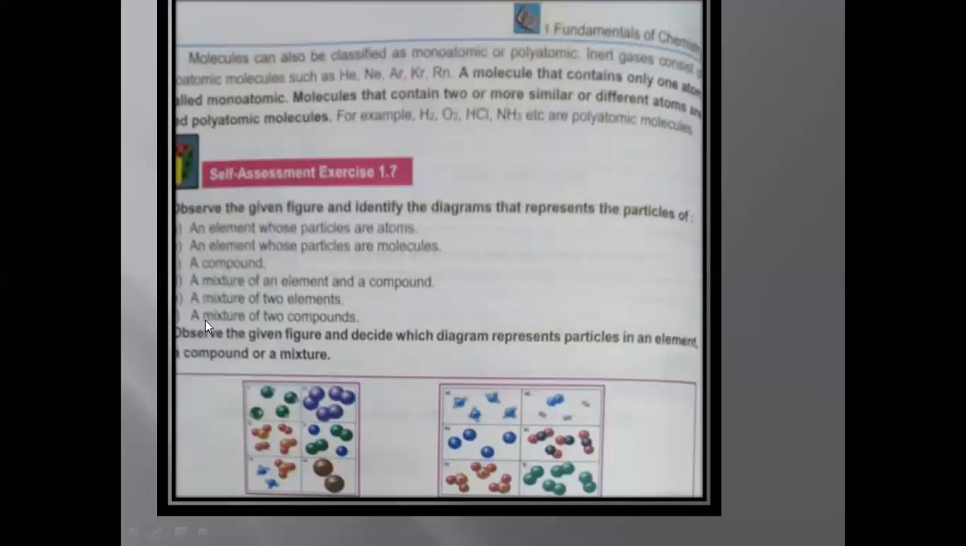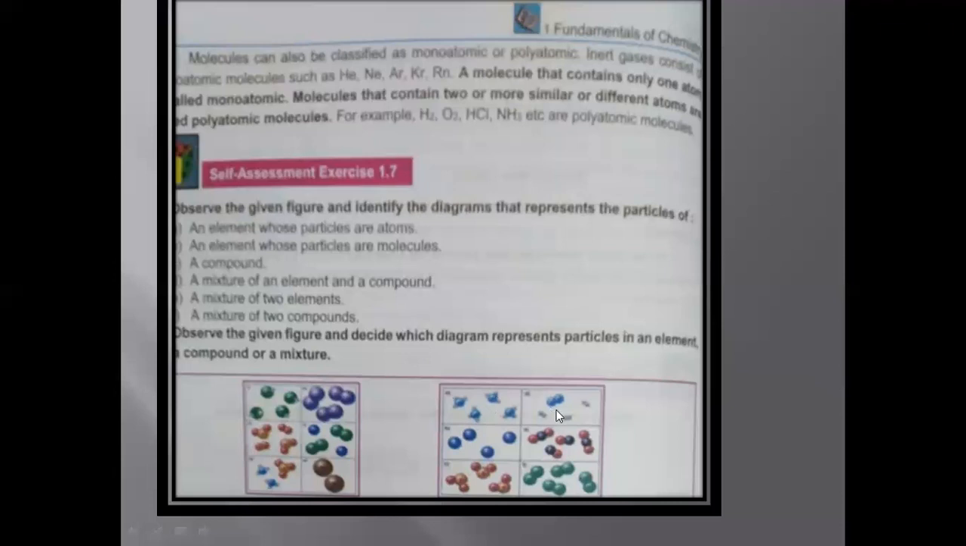The last one is a mixture of two compounds. So a mixture of two compounds is this box. You can see this compound with two blue and this white compound. So this is a mixture of two compounds. So the last statement resembles this box. Okay. Coming toward this box, see the first one, all are the same molecules. And each molecule is made up of different atoms. So this is an example of compound. So this third statement resembles this box.